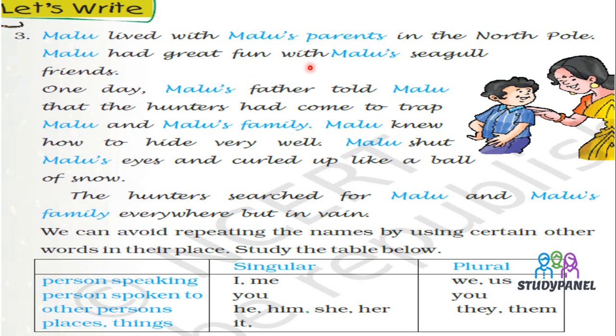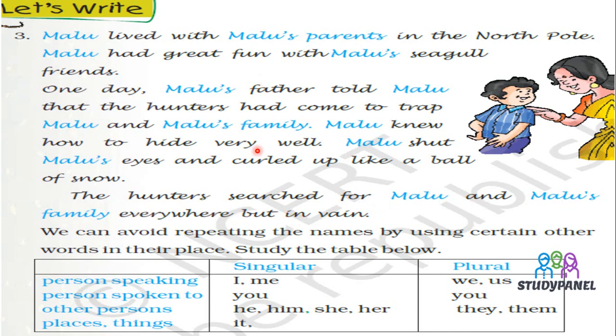Malu had great fun with Malu's seagull friend. One day, Malu's father told Malu that the hunters had come to trap Malu and Malu's family. Malu knew how to hide very well. Malu shut Malu's eyes and curled up like a ball of snow. The hunters searched for Malu and Malu's family everywhere, but in vain.